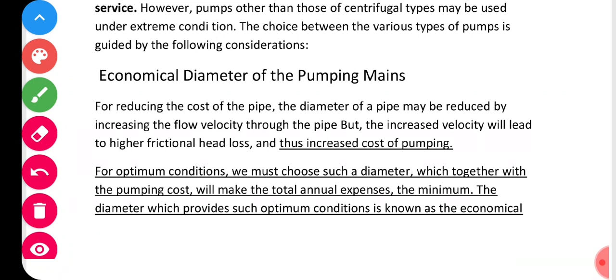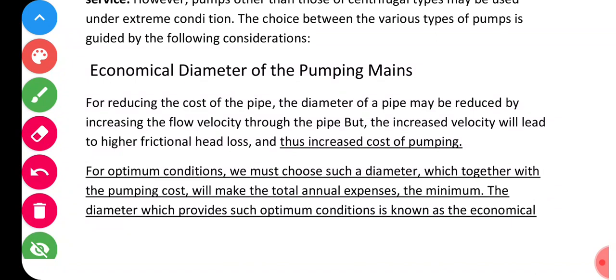Now let us see what is written. For reducing the cost of the pipe, the diameter of the pipe may be reduced by increasing the flow velocity through the pipe. If you want to reduce the cost of the pipe, the diameter may be reduced, but by reducing the diameter, what happens? Velocity through the pipe will be increased. If the velocity is increased, what is the drawback here? It is the frictional loss, that is, loss of head will take place due to friction.